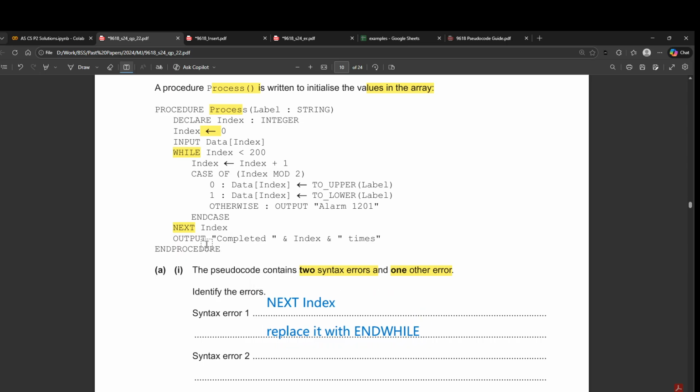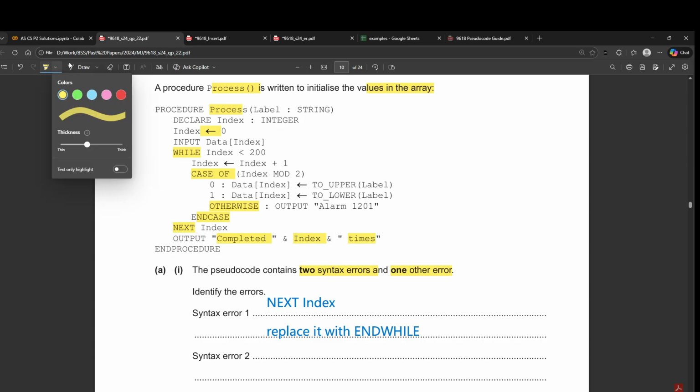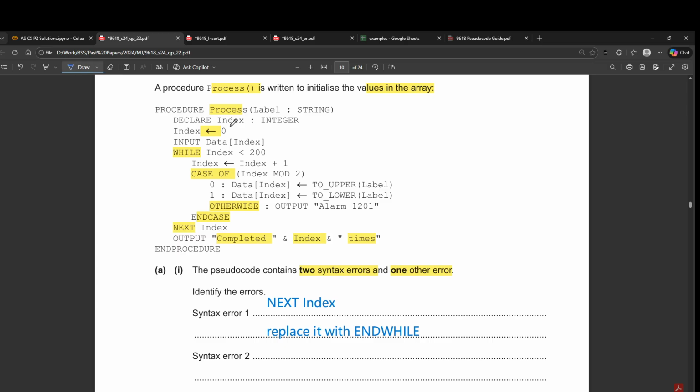Okay, then let's look at the second error. So there is a case of, then there is an otherwise, and then there is an end case, looks good, then output completed and index and times. Okay, there must be an error here. If you look at the value of index, it is set to an integer, right? And here we're trying to concatenate an integer with a string.